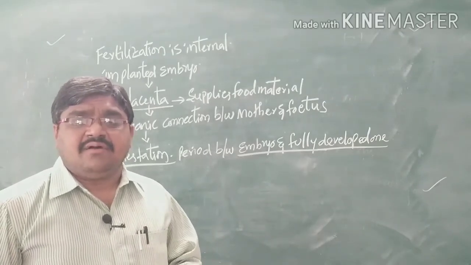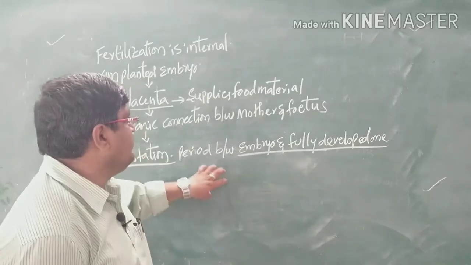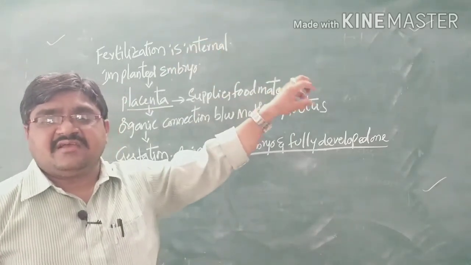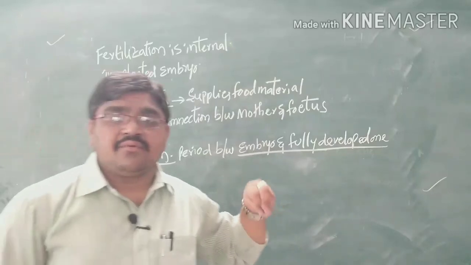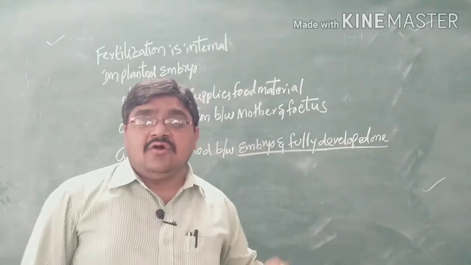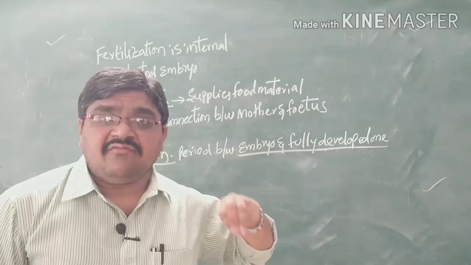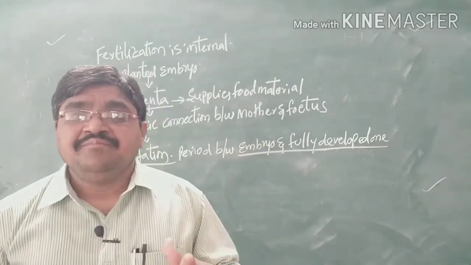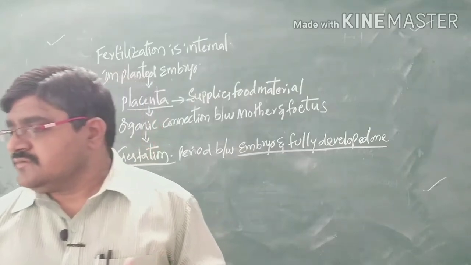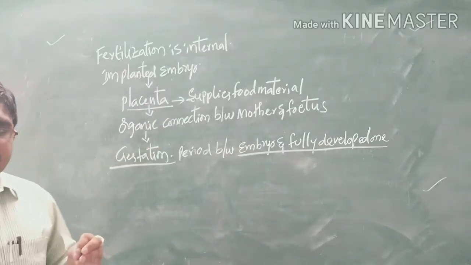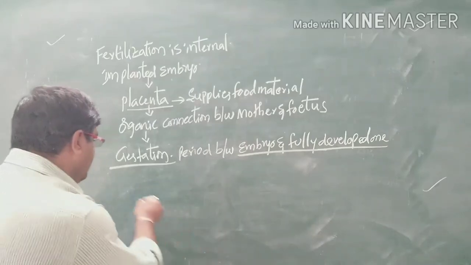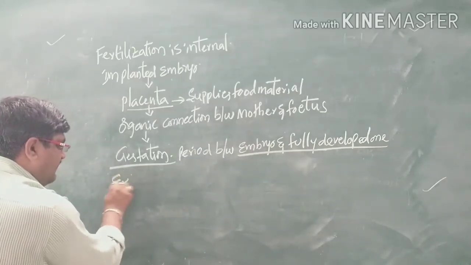In such reproduction, fertilization is internal, taking place inside the female reproductive system, and development also takes place in the female reproductive system up to the delivery of the baby. So these are the different characters found in mammalians.